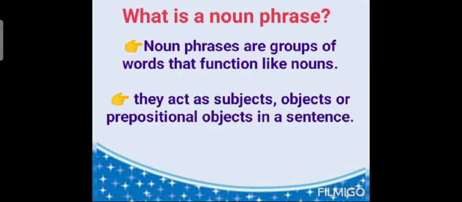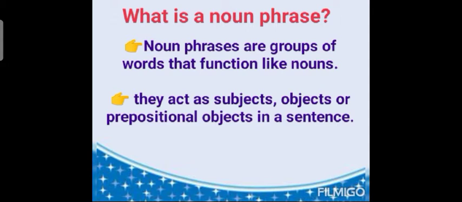Now, noun phrase. This term has been derived from two different words, noun and phrase. You know that noun is a name of a person, place, animal, thing. And phrase, just now I told you the definition of a phrase. It is a group of words which does not give a proper sense.